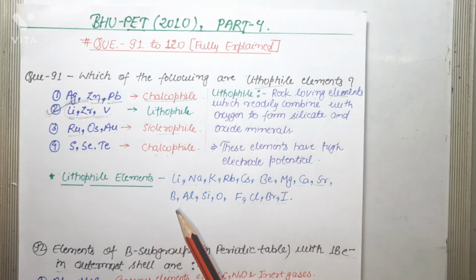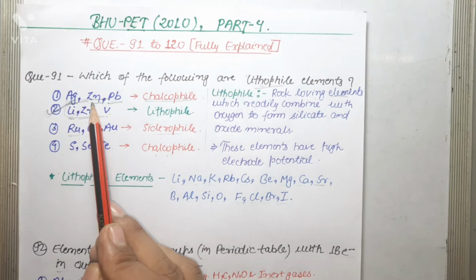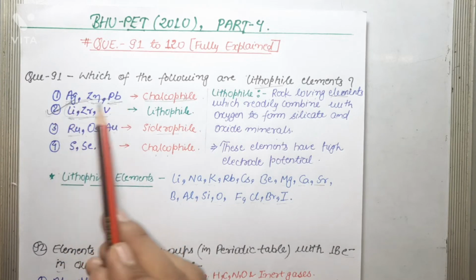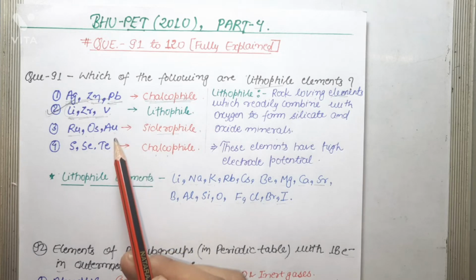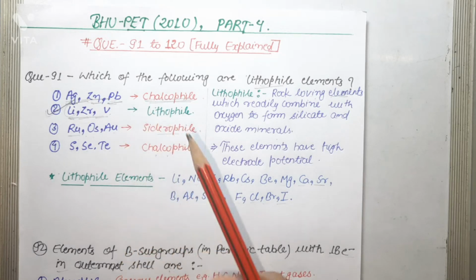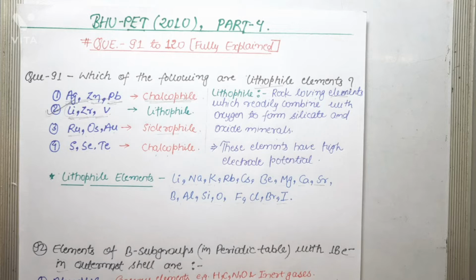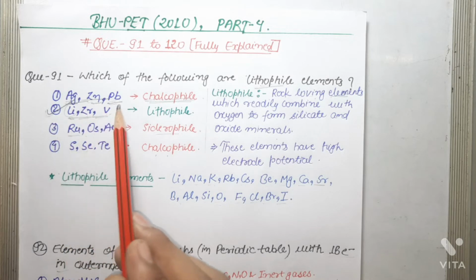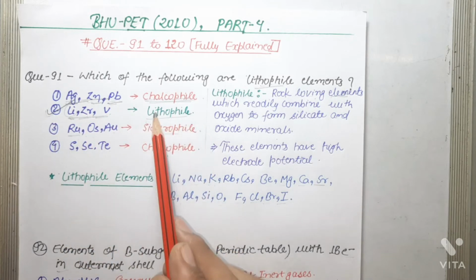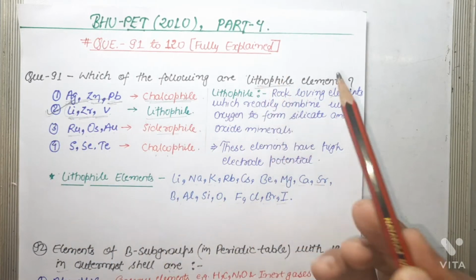So let us consider the first option: silver, zinc and lead. This set of elements is an example of chalcophile elements. Chalcophile elements are copper-loving and these are elements of B subgroups with an eighteen electron shell in the outermost shell. Second option is lithium, zirconium, vanadium. This set is an example of lithophile elements and this is what our question is asking about.